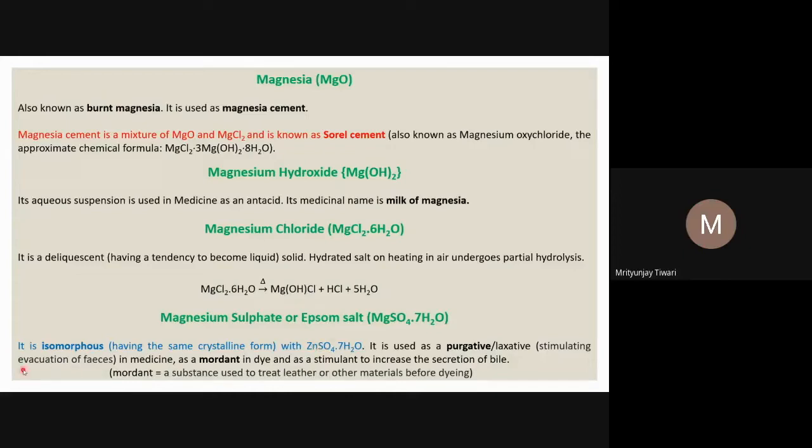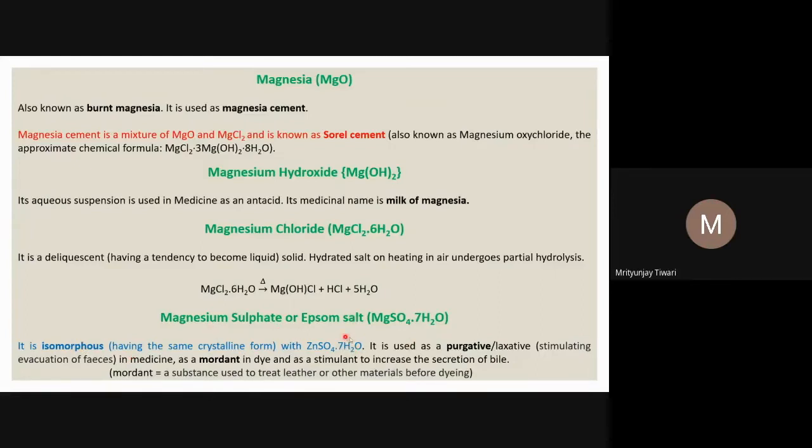So zinc usually behaves as an alkaline earth metal, its properties closer to the alkaline earth metals. What is isomorphous? Two compounds are called isomorphous if they have the same crystalline structure. They form the same kind of crystals. We know in solid structures one could have different crystal structures. So two compounds having the same crystal structure are called isomorphous. Iso means same, morphous means morphology.